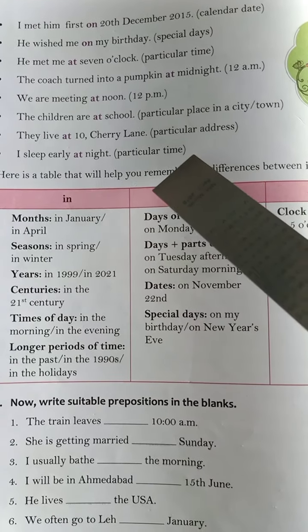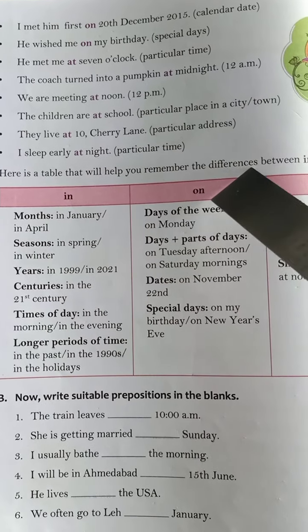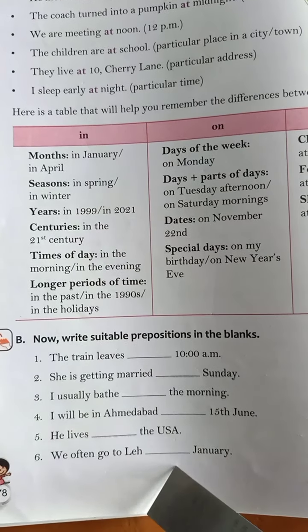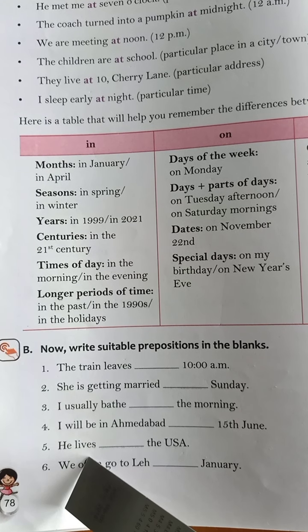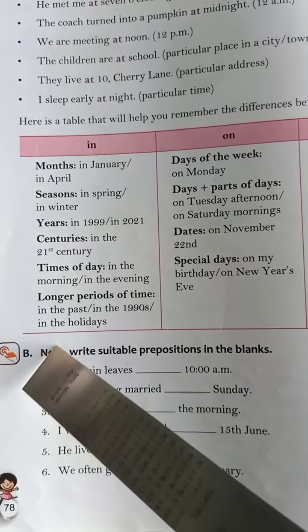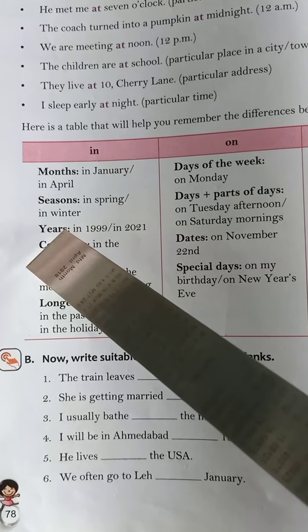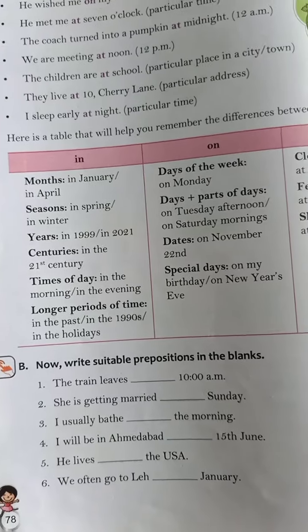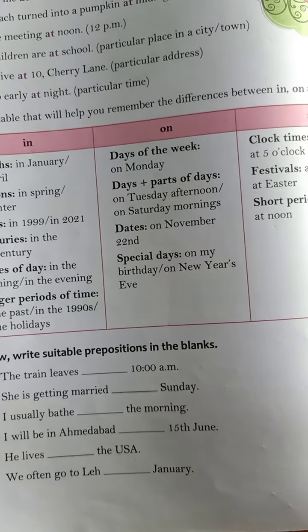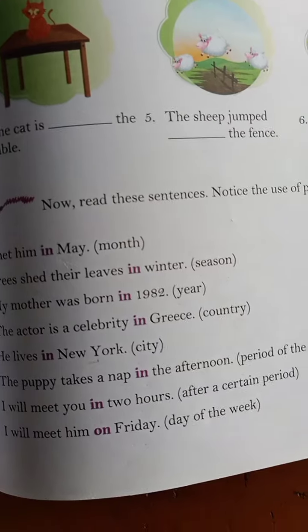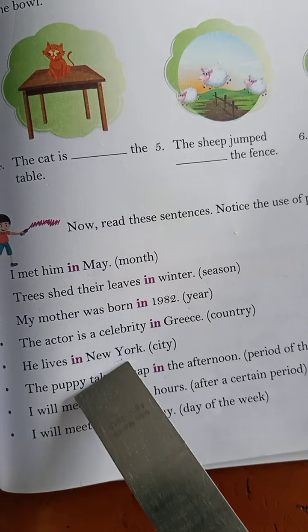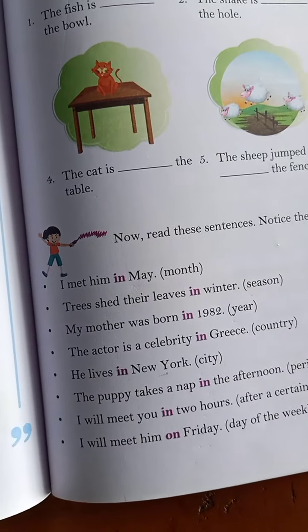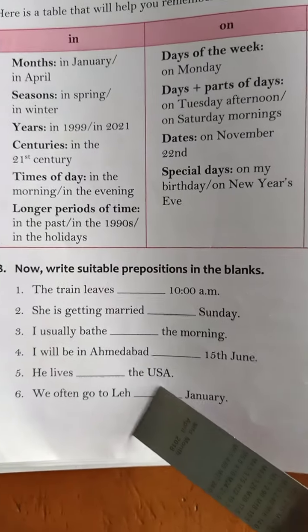Find out quickly. See, the days, is it a day? Is it a country? Is it a city? He lives, see, longer period, no. Time, centuries, years, seasons, months, no. Which word? See, turn the page. See, country. Okay, so which word will you use? In. Very good. He lives in the USA.